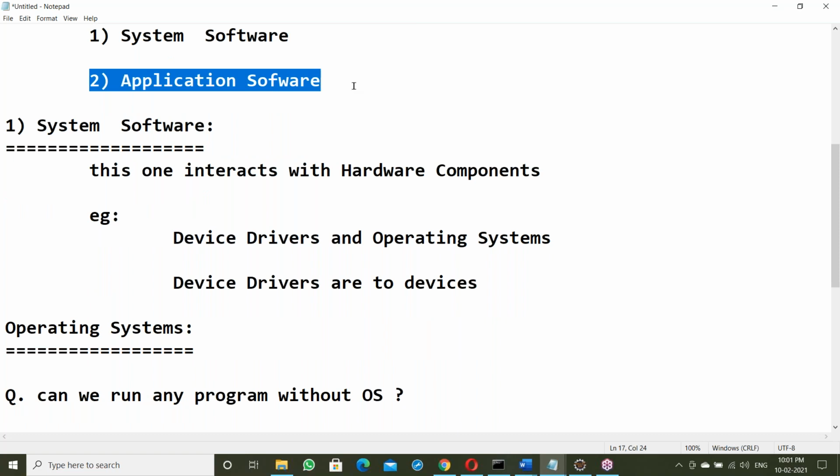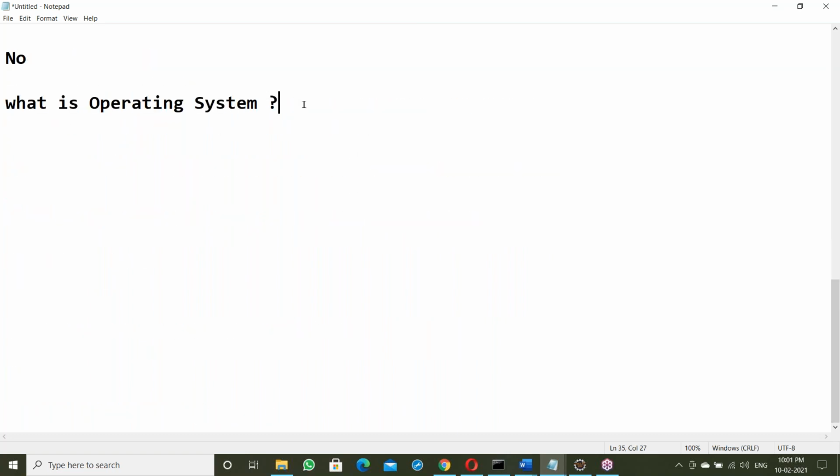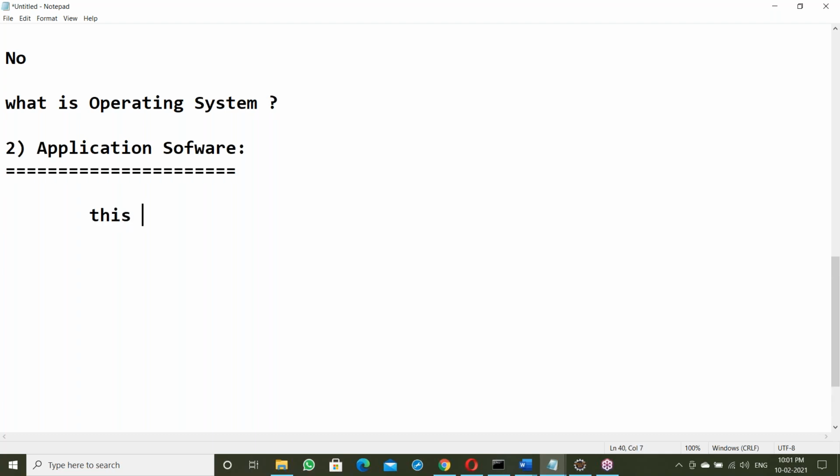So what is exactly application software? Application software is for the purpose of application development.